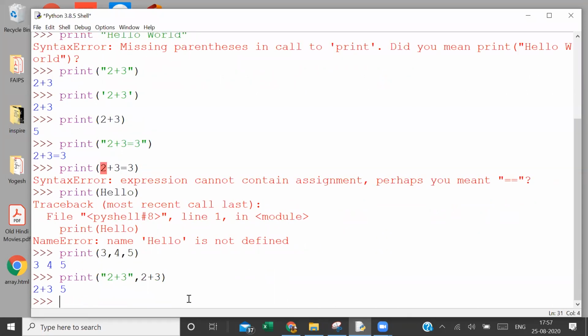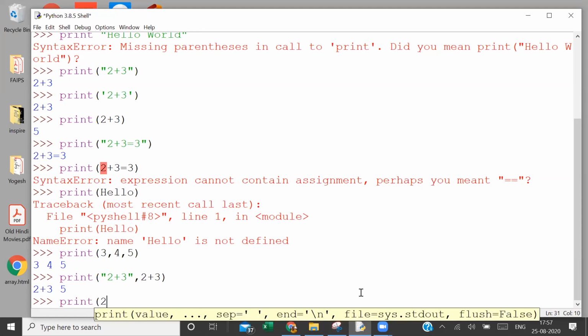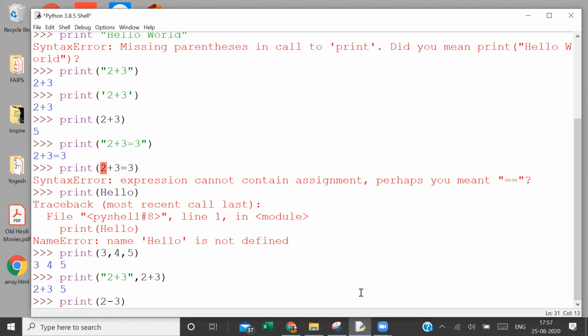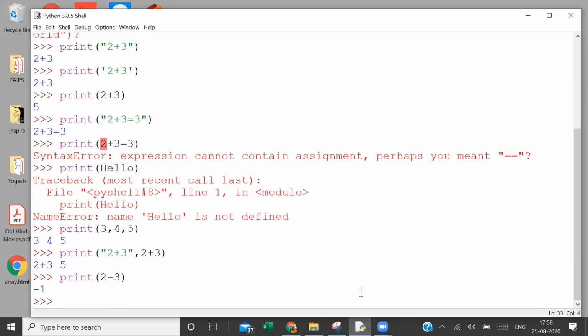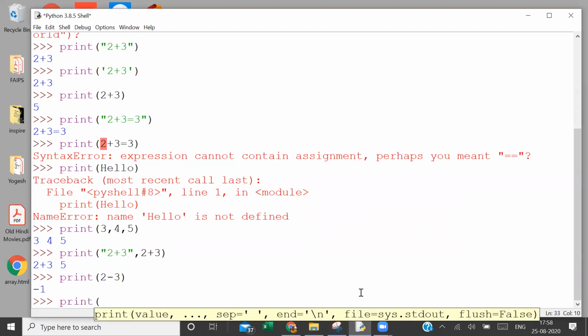When I'm using 2 plus 3, the computer is doing an addition operation. So what other operations can be performed? I can say 2 minus 3. It will display minus 1, whatever operation we want to do. Now here, which different operations? Let me say 3 plus 2, addition, 3 minus 2, subtraction, 3 into 2, for multiplication we use star, 3 divided by 2. All of us know these operations, plus, minus, multiply, and divide.